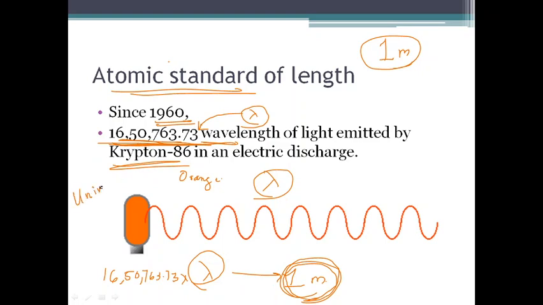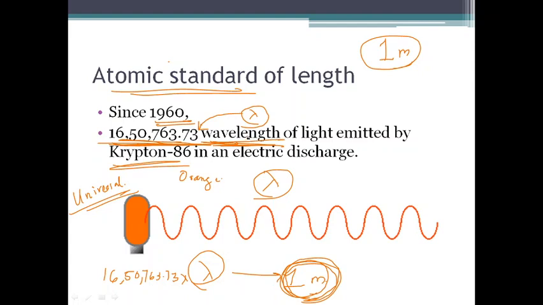So anyone in any place can actually find Krypton 86 and its wavelength, and they can multiply that wavelength by this value to find 1 meter. Then they can construct some standard meter scales based on these values. So this is based on a universal natural phenomenon, but as we can see, this wavelength is very difficult to measure. First we will have to measure lambda, and then we will have to compare, multiply, rescale, and build our units and measurements based on that.